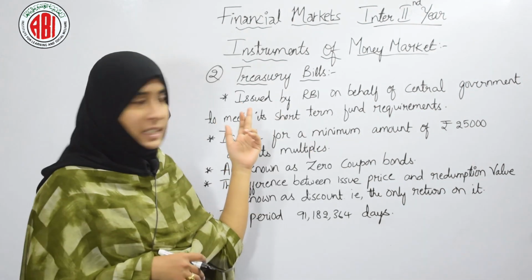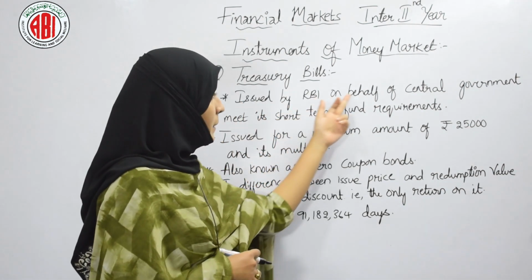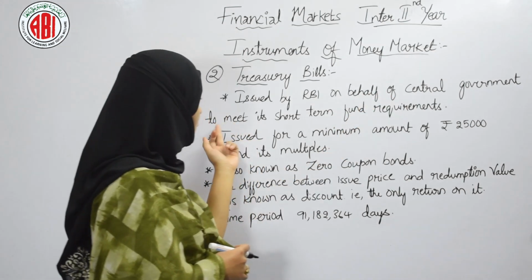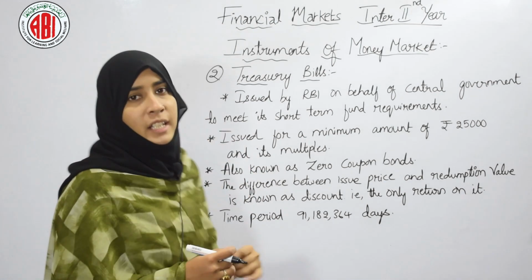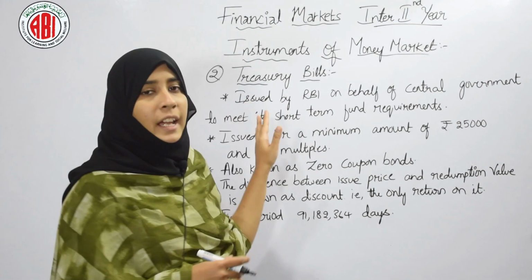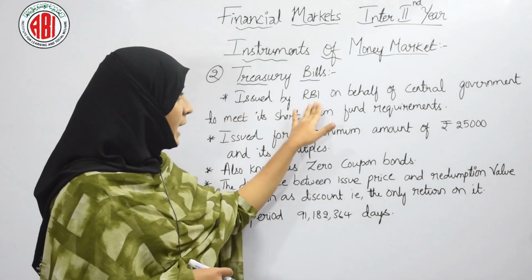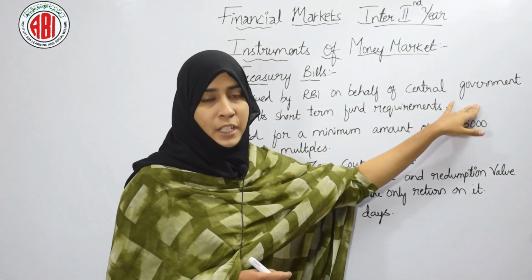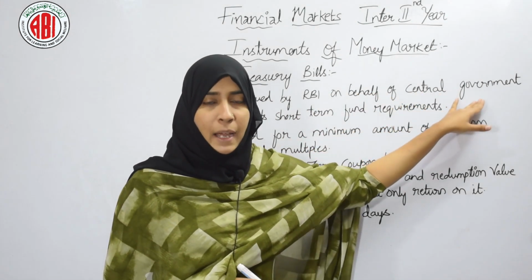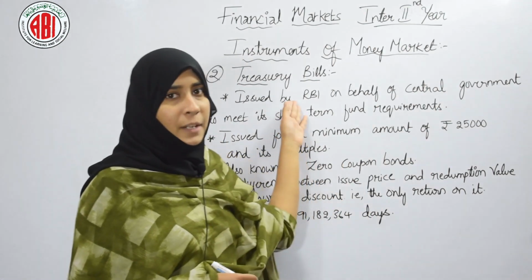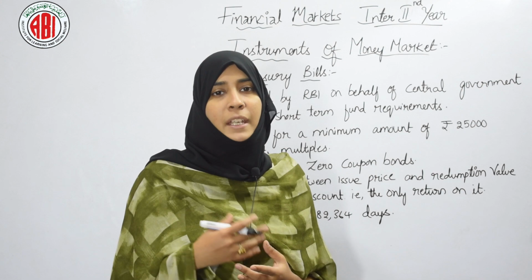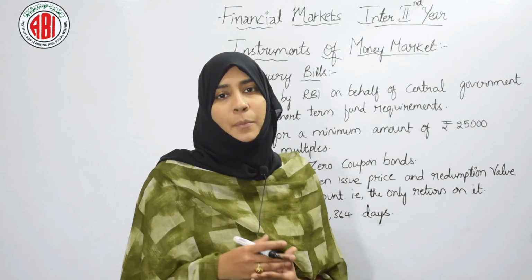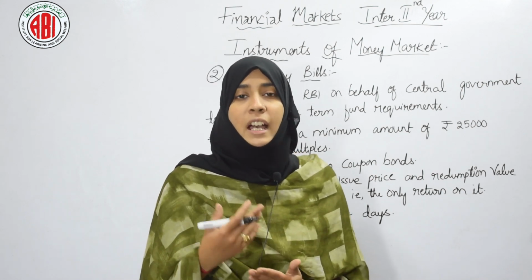These treasury bills are issued by RBI on behalf of the central government to meet its short term funds requirement. So here the central government is raising money with the help of RBI. Since RBI is a trustable body, treasury bills are sold in the market with the help of RBI even when they are unsecured.